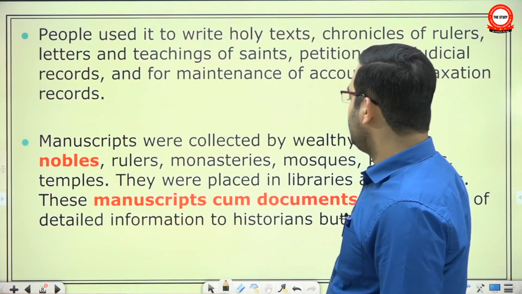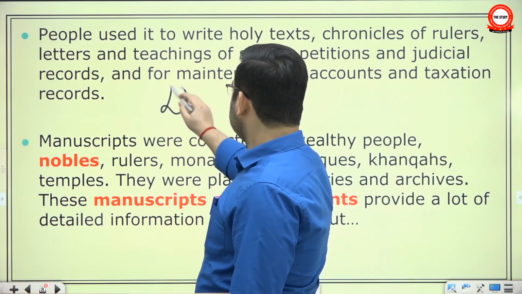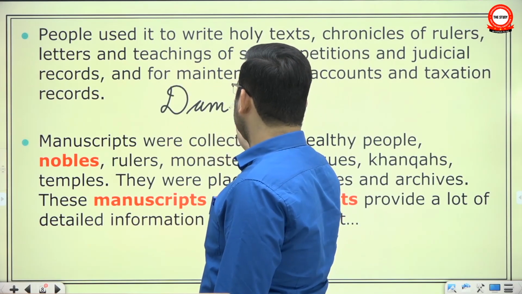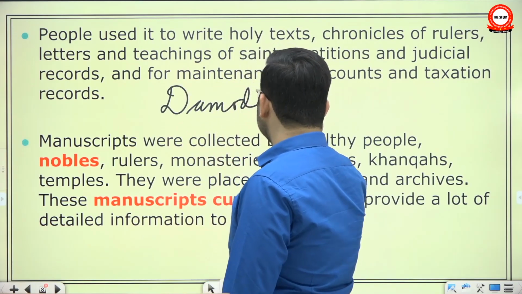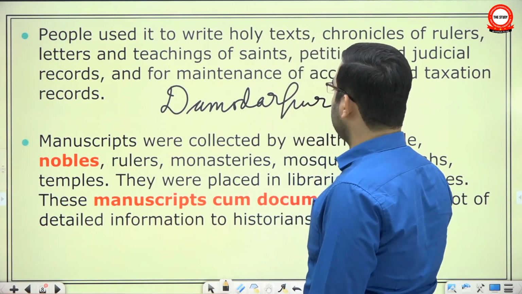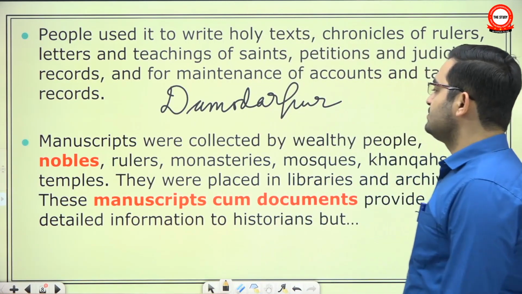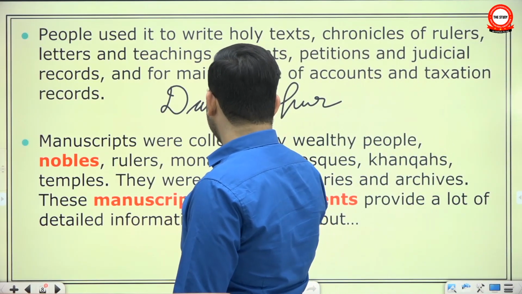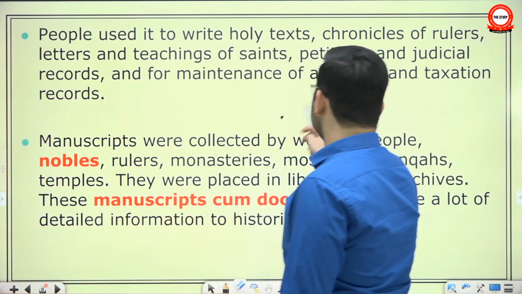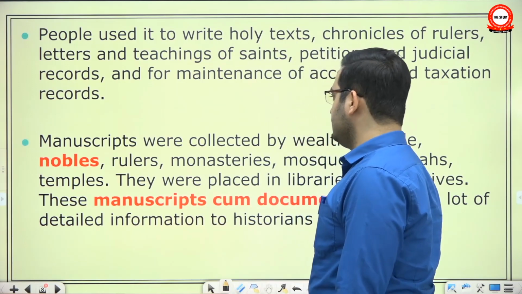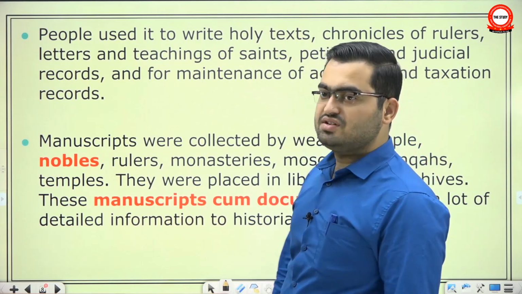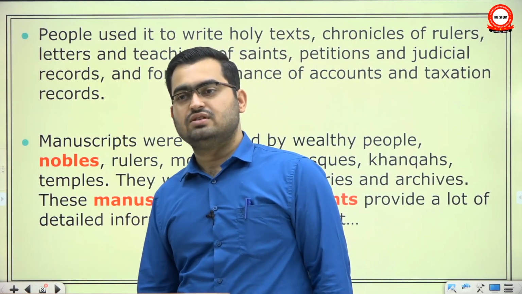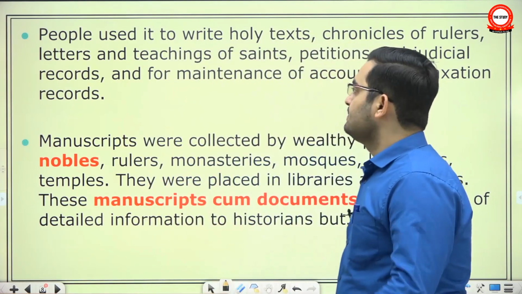There is a very popular set of copper plate inscriptions called Damodarpur copper plate inscriptions, and they are used to study the administration of Gupta Empire. But up to this time, you have so much literary source that some historian or some court scholar or some administrator would have written about the administration, so you use that one.